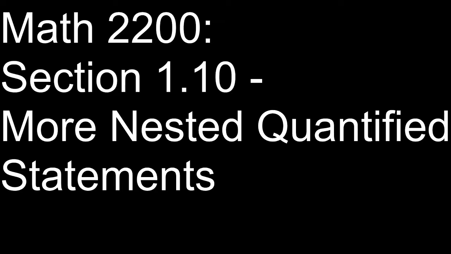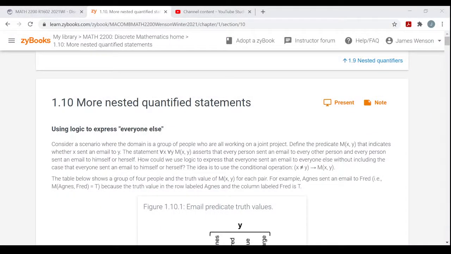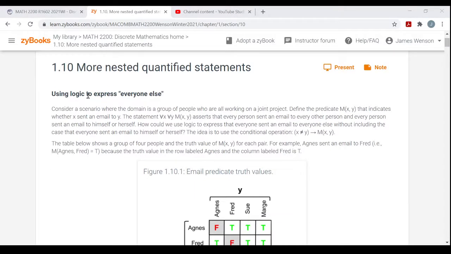So in this section, you're just seeing how to express different things with quantifiers, right? Just more nested quantified statements. So the first part of this is how to express the statement, everyone else, right? It's everyone but yourself, right? Or there's this person, and then everyone else,